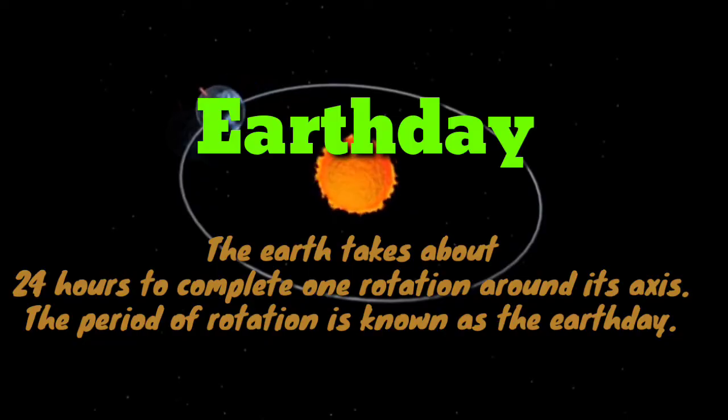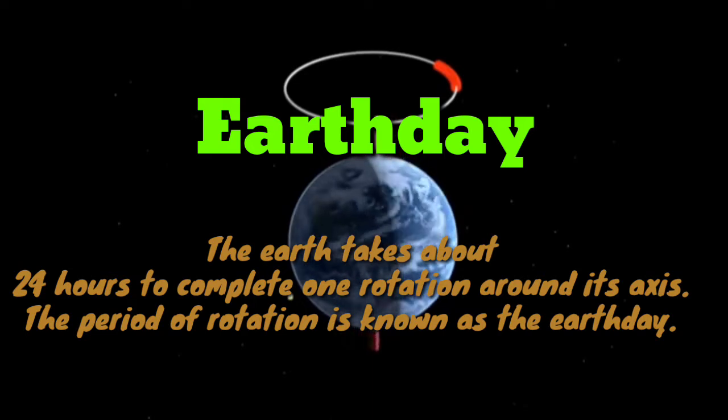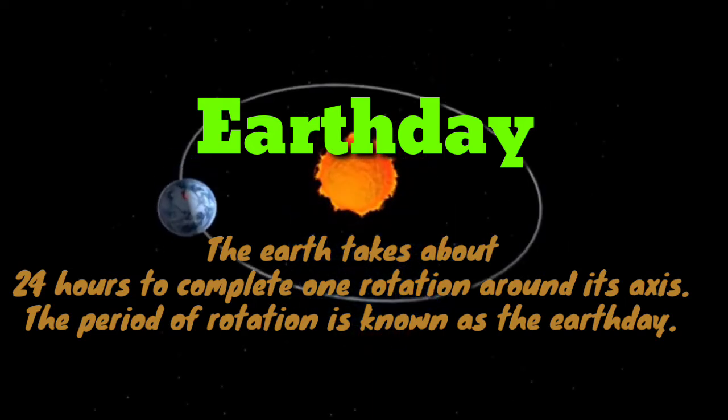Now we are going to discuss the Earth Day. What is an Earth Day? The Earth takes about 24 hours to complete one rotation around its axis. The period of rotation is known as the Earth Day.